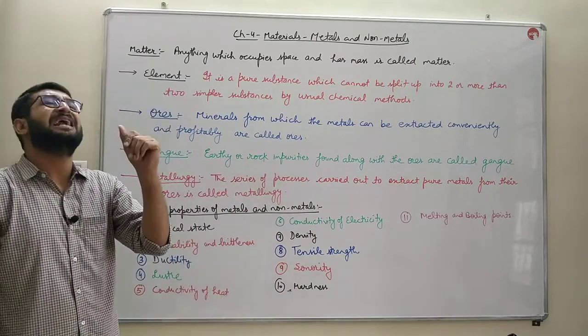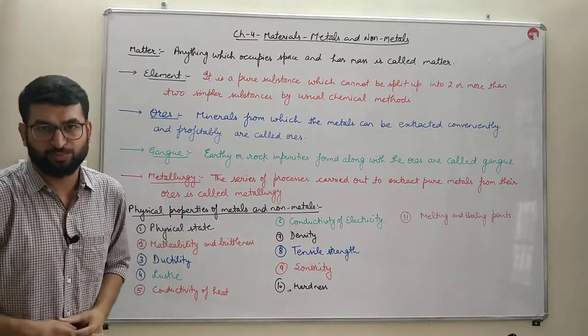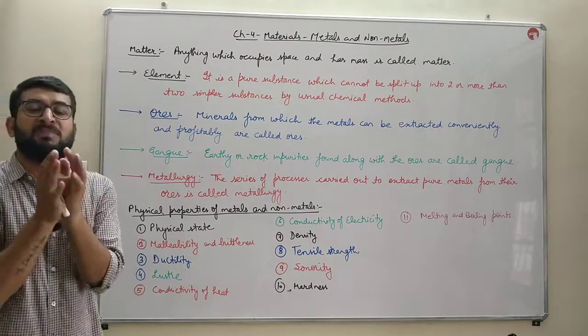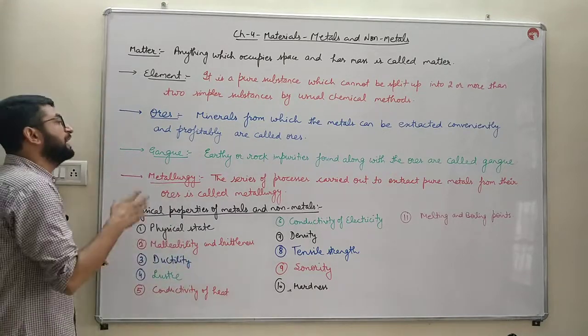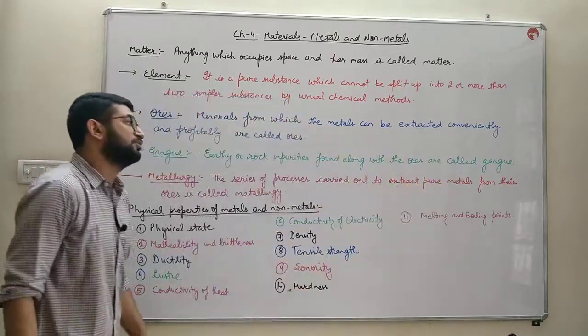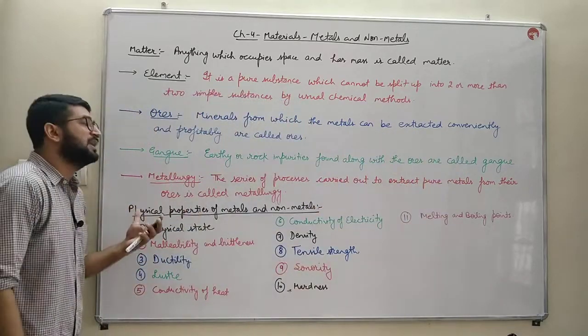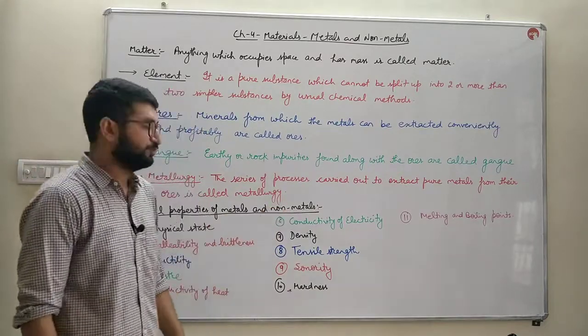The earthy or sand particles, those impurities, are known as gangue. These impurities must be removed from the ores so that we can extract the pure metal easily. So those earthy or rocky impurities which are found along with the ores are known as gangue.